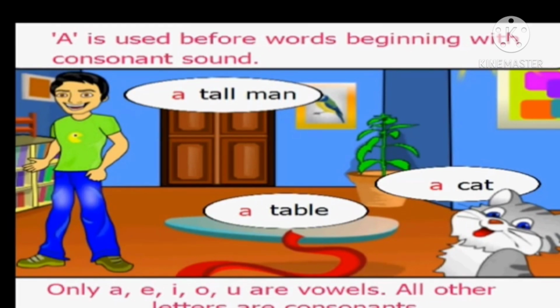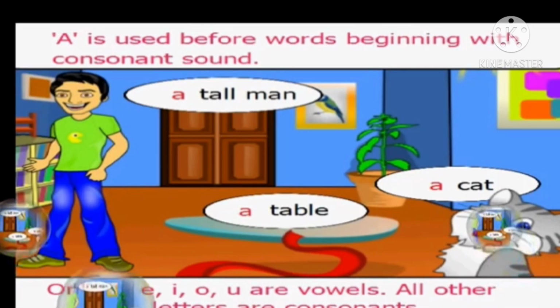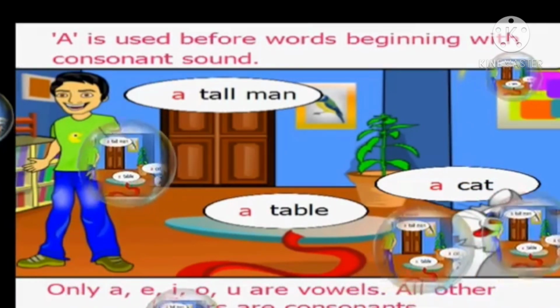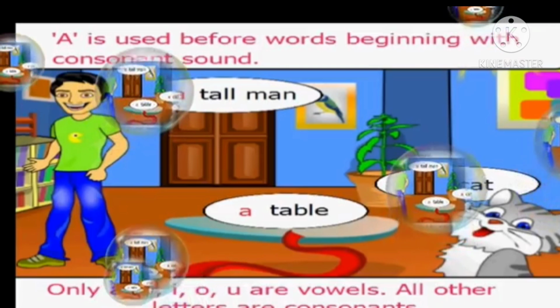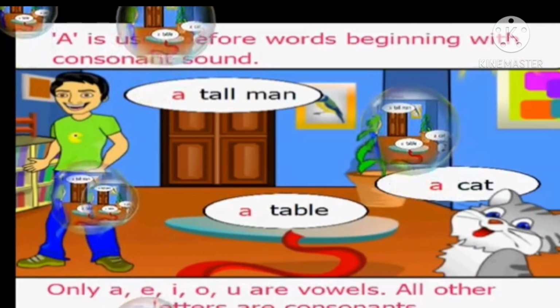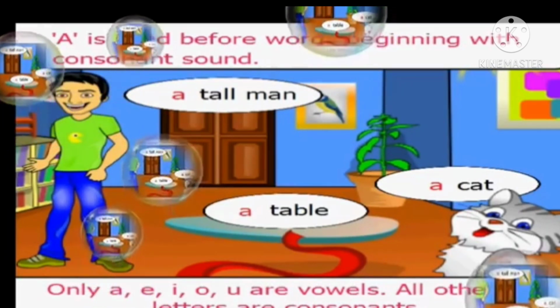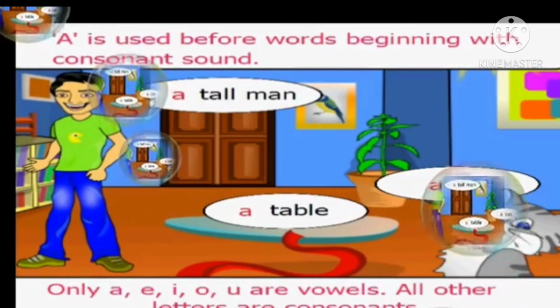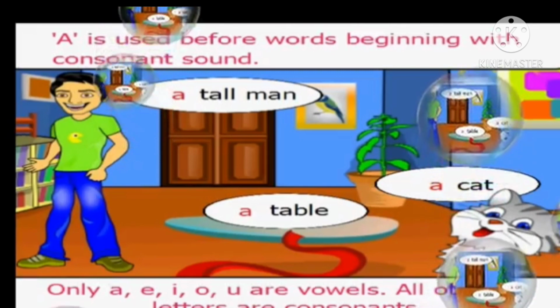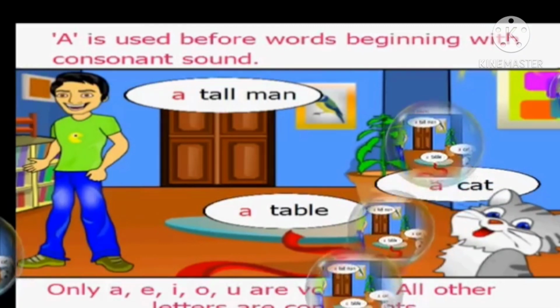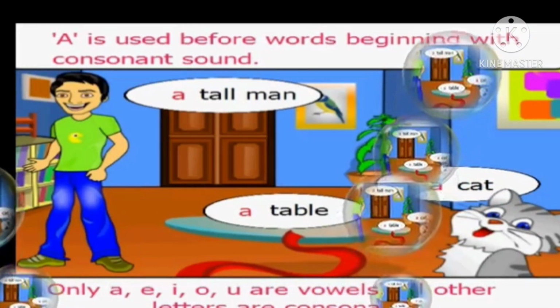Now children, tell me, when do we use a to refer to one person or one animal or one object? If the naming word doesn't start with a vowel sound, then we use a. For example, a cat means one cat. It doesn't start with a vowel. Cat starts with the sound of a consonant. A table means one table.